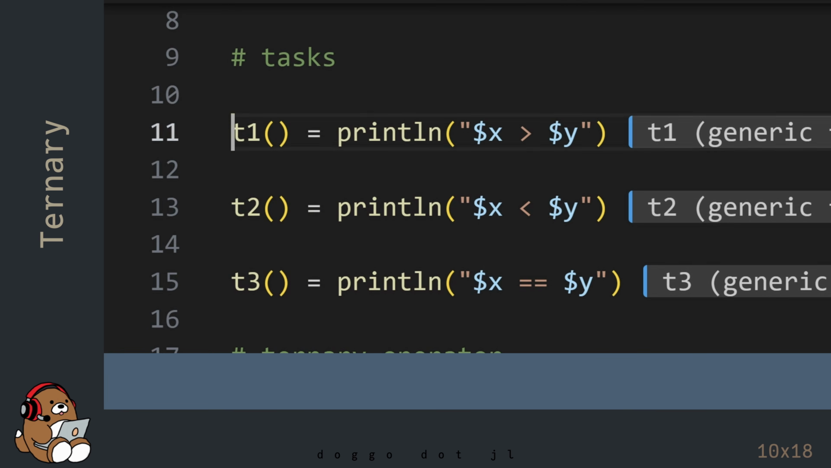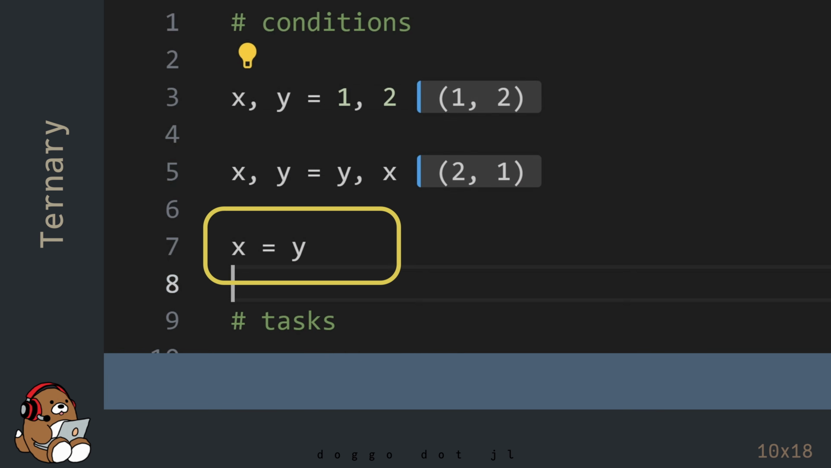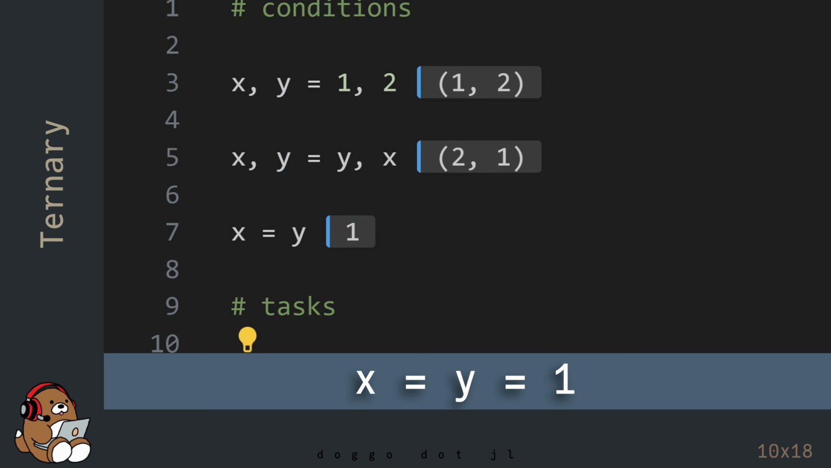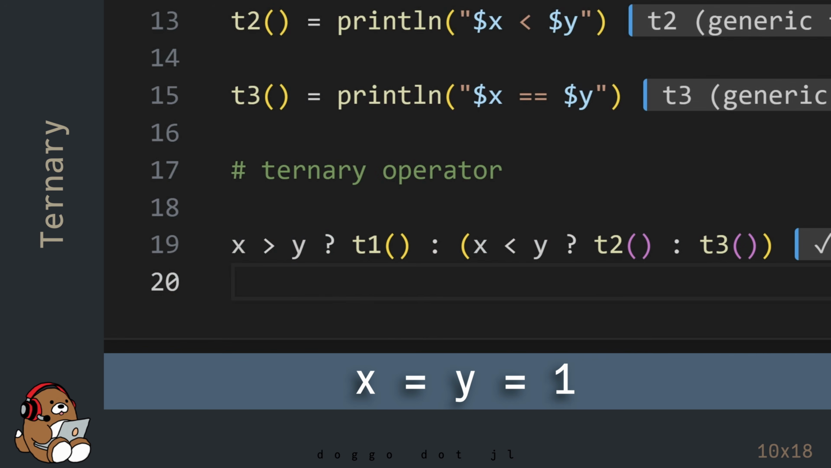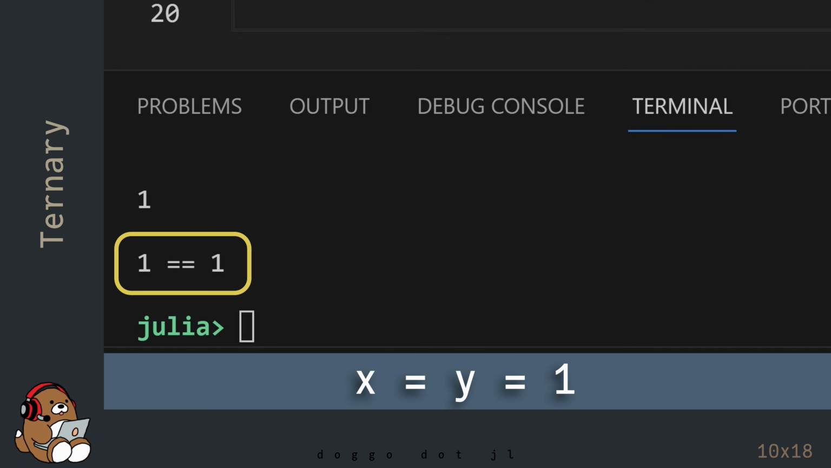Now go back up to the top of the code and try the third condition. Now rerun your ternary operator code to see what happens. In the REPL, you'll see 1 is equal to 1. So the ternary operator worked again. It performed a third task based on a third condition. Pretty cool, right?